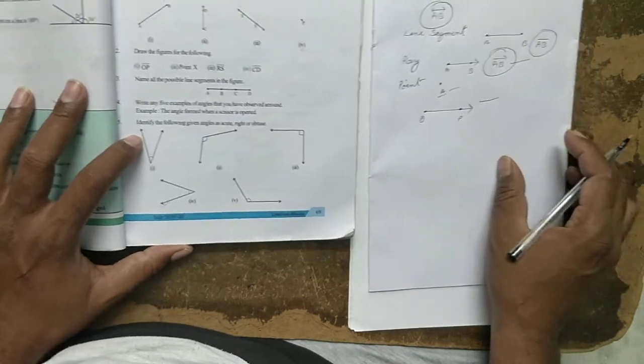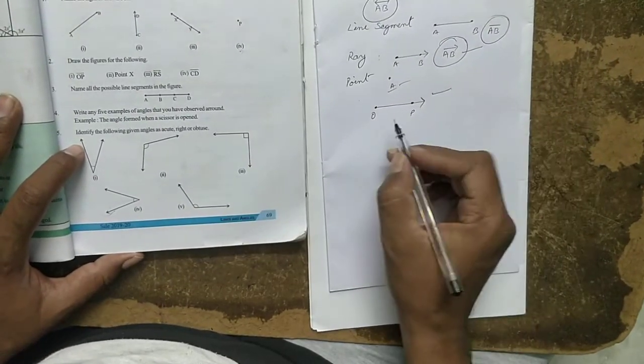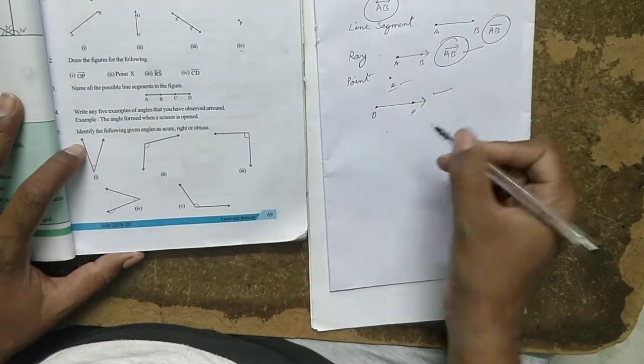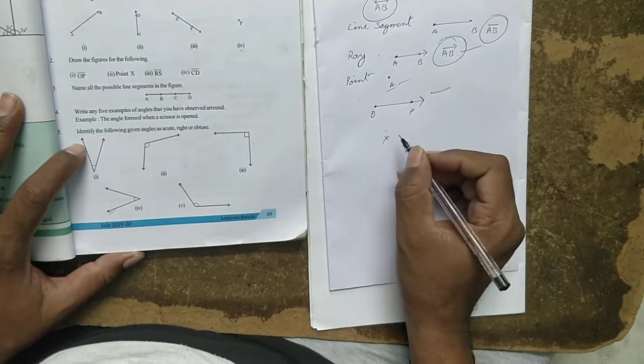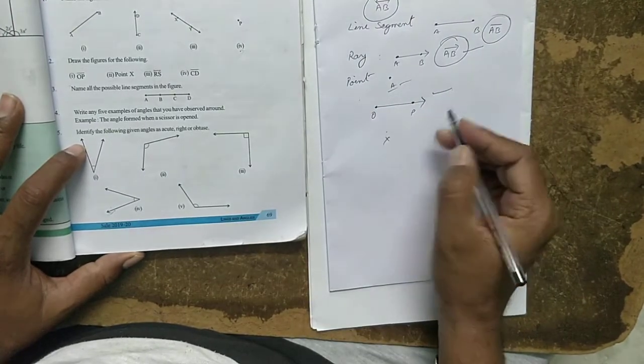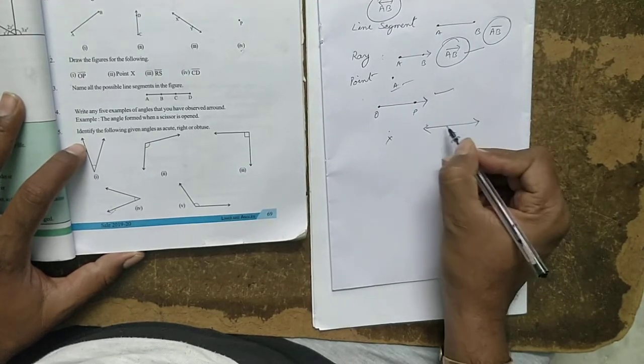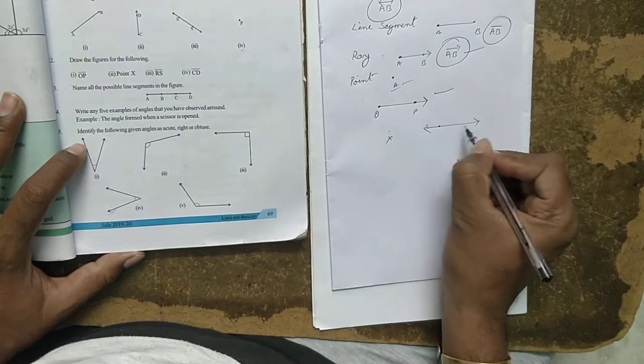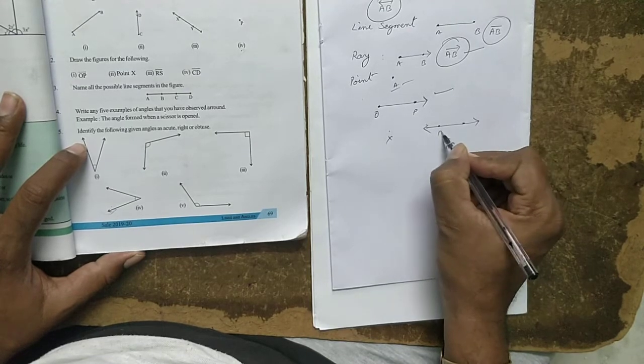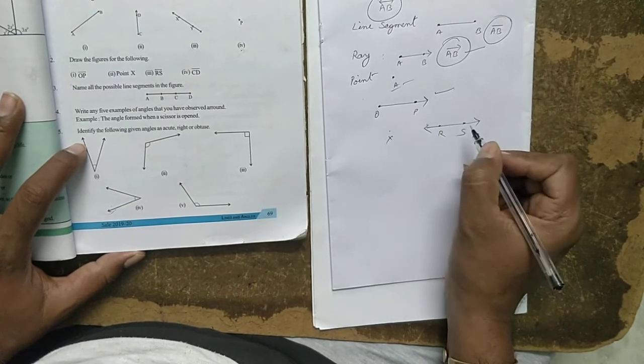Next, point X. Point X means you have to keep just a point and you have to name it as capital X. RS, and on either side arrow marks are there. Means RS is a line. So you have to draw a line, keep arrow marks on both sides, and in between the arrow marks you have to keep the two points R and S.